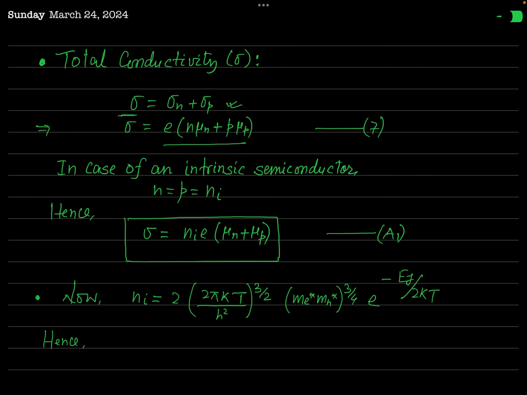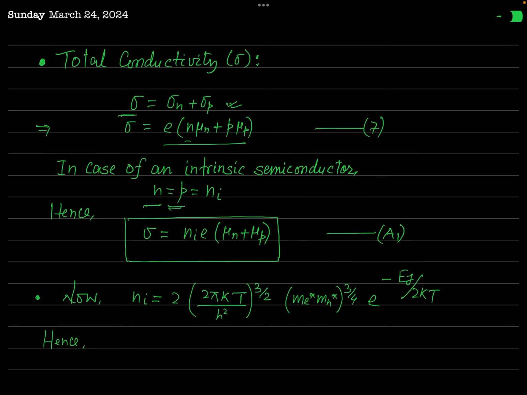You can see this conductivity depends on two factors. One factor is the concentration of charge carriers, and another is the mobility of charge carriers. But in case of an intrinsic semiconductor, the concentration of electrons n in conduction band and the concentration of holes in valence band are both the same. We have already learned this.